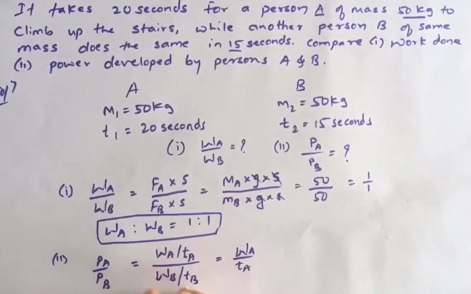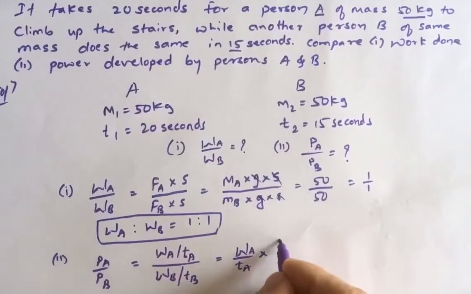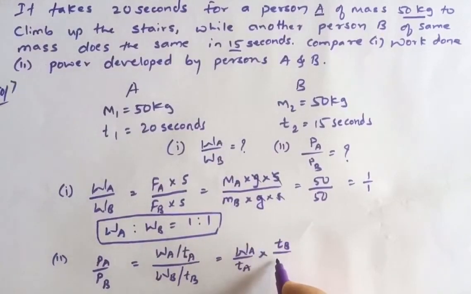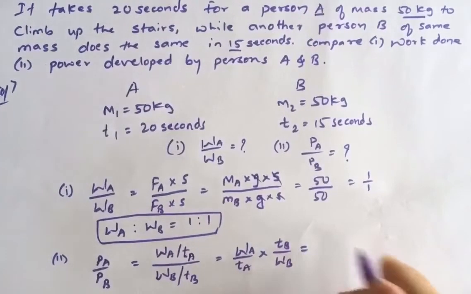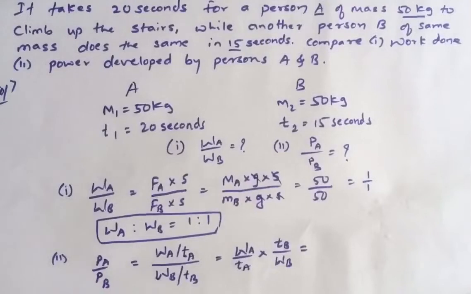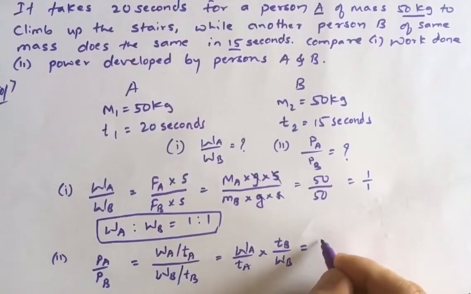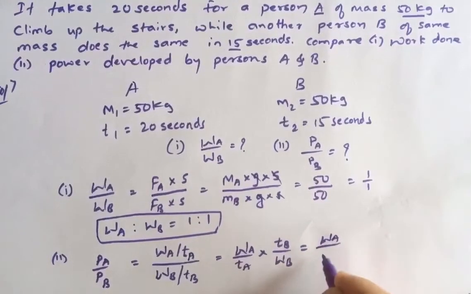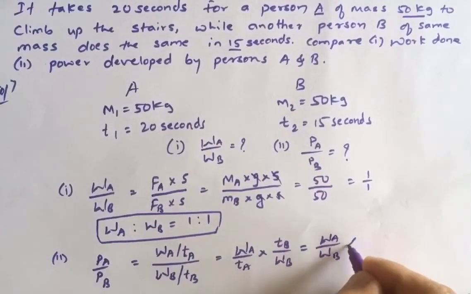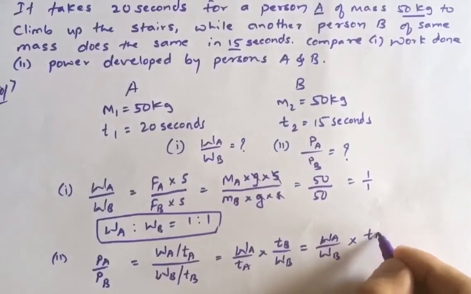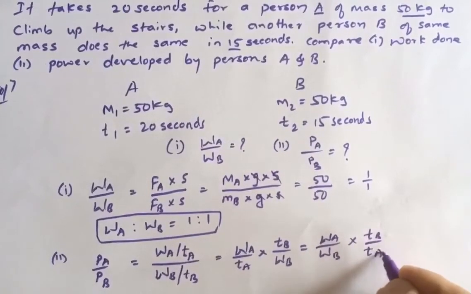When you take the denominator to the numerator it reciprocates, so it is TB upon WB. This is nothing but WA upon WB into the time taken by B upon the time taken by A.